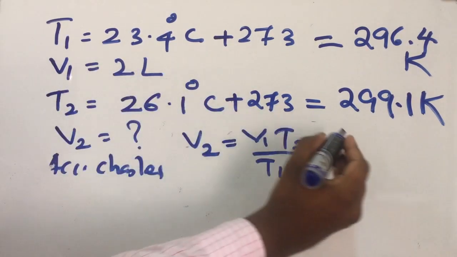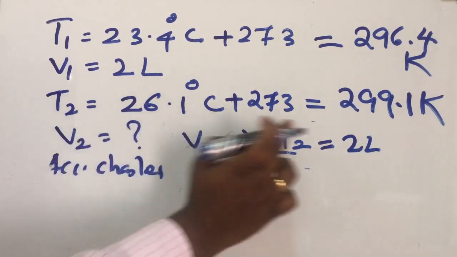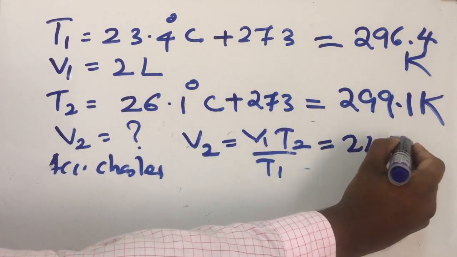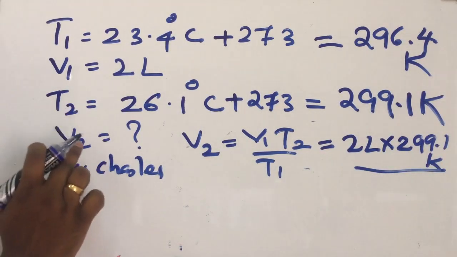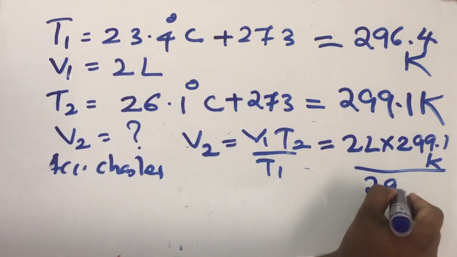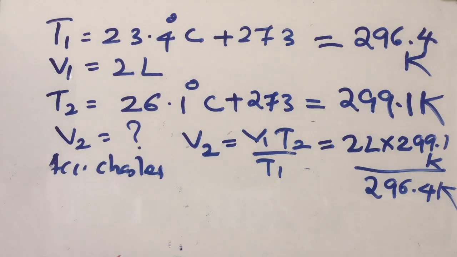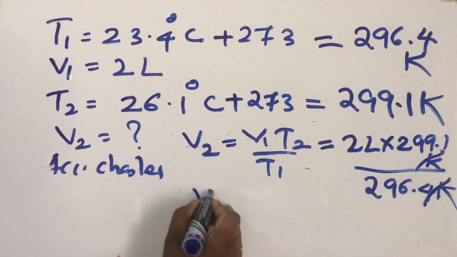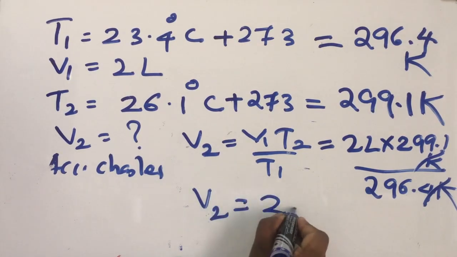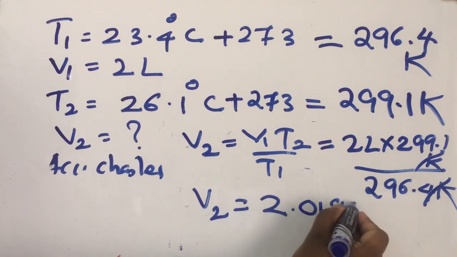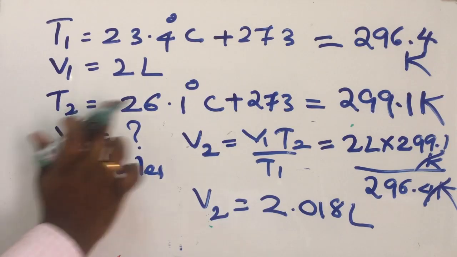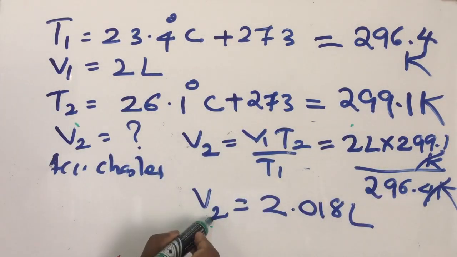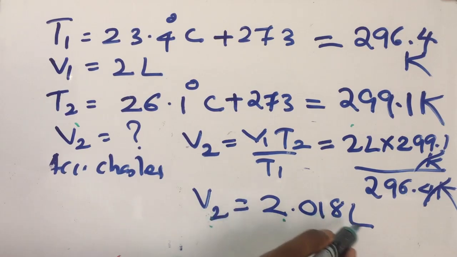What is V1? 2 liter. T2 is 299.1 Kelvin. Divide by T1. T1 is 296.4 Kelvin. And Kelvin will cancel. So after calculation, we will get V2 is equal to 2.018 liter. So at 299.1 Kelvin, the volume of the balloon is 2.018 liter.